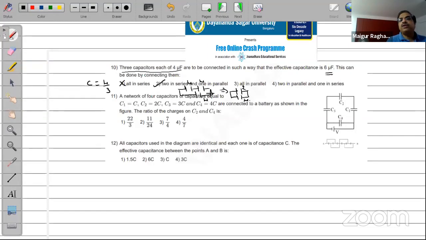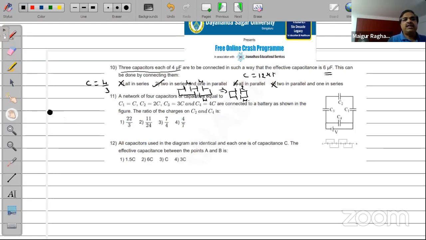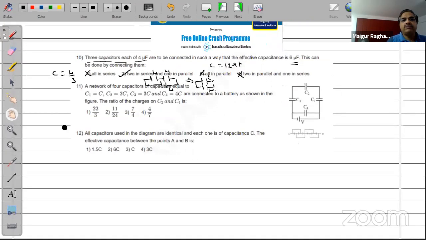Yes, the second one is the right option. All 3 in parallel would have given you C equal to 12 microfarad, so this also is wrong. 2 in parallel, 2 in series also is wrong. And therefore, this is the answer. The 10th one was quite nice to find out.